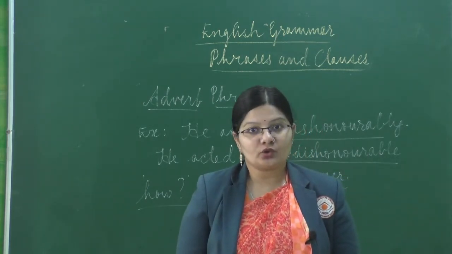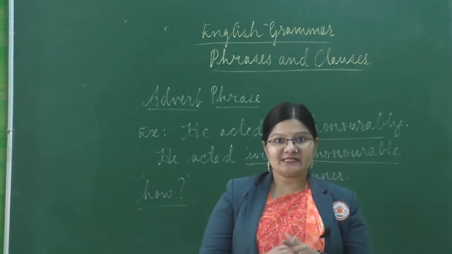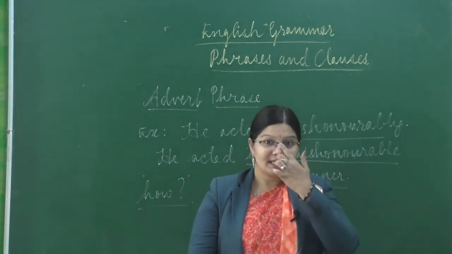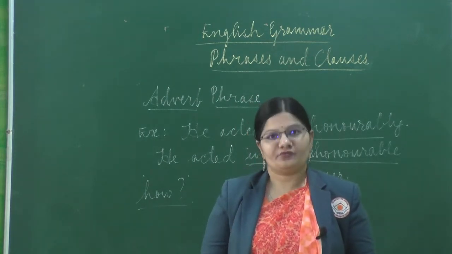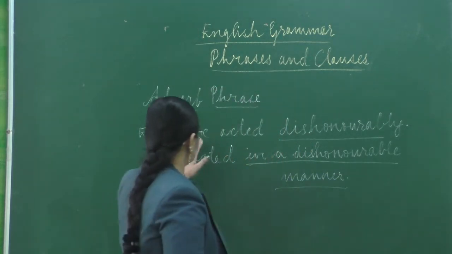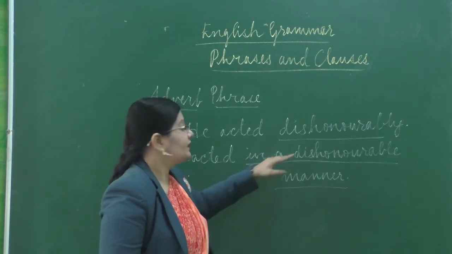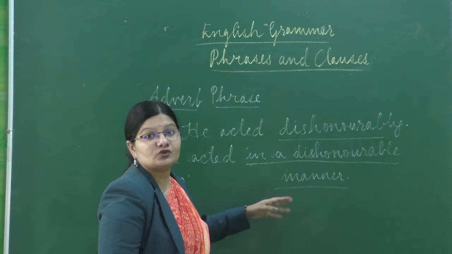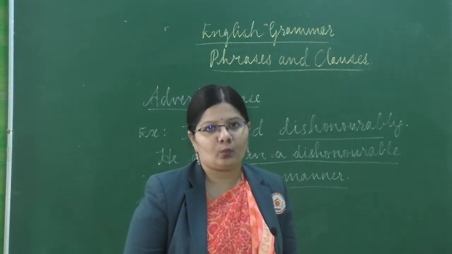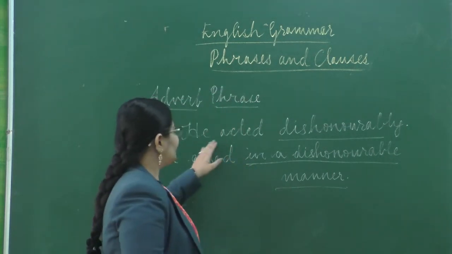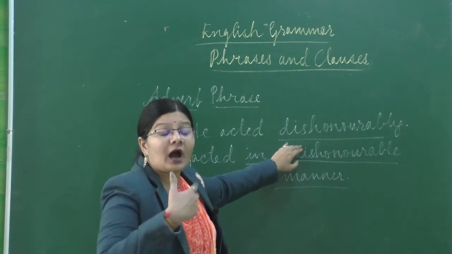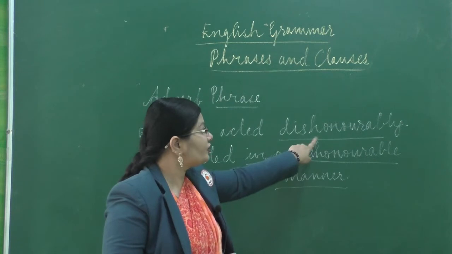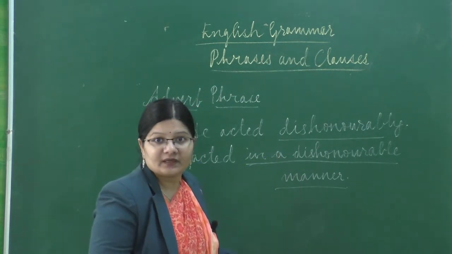As I already told you, the phrase which functions like an adverb in the sentence is known as an adverb phrase. Look at the example here: He acted dishonorably. Then: He acted in a dishonorable manner. We ask the question how. How did he act? Acted dishonorably. So here dishonorably is the adverb, correct?